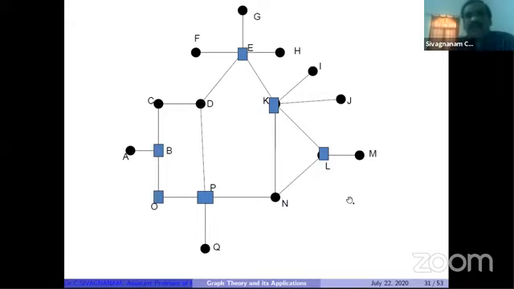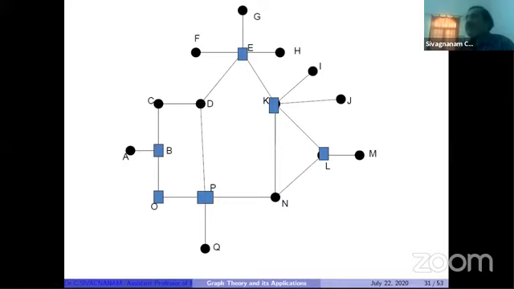The corresponding induced graph means here E, K, L, we can draw the graph, meaning one path on 3 vertices is available. Here also you have to see B, O, P. Here also a path on 3 vertices. This induced graph does not contain an isolated vertex.